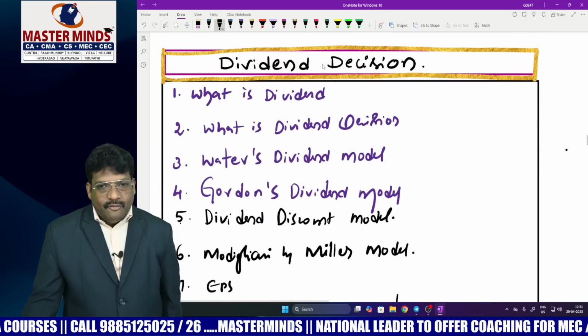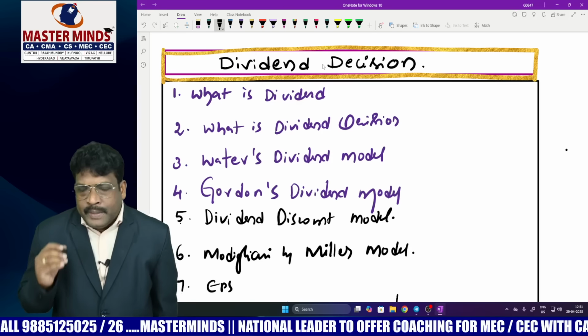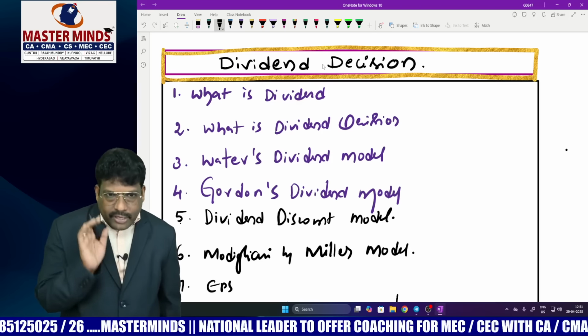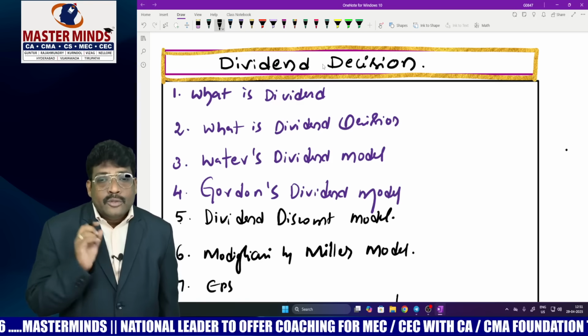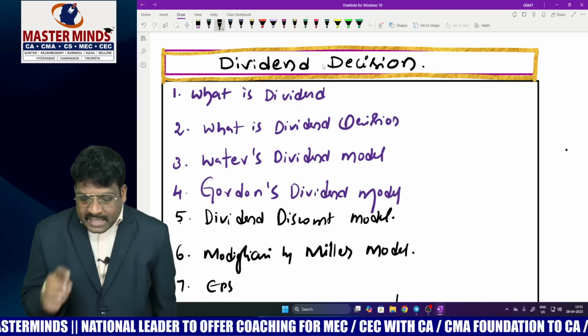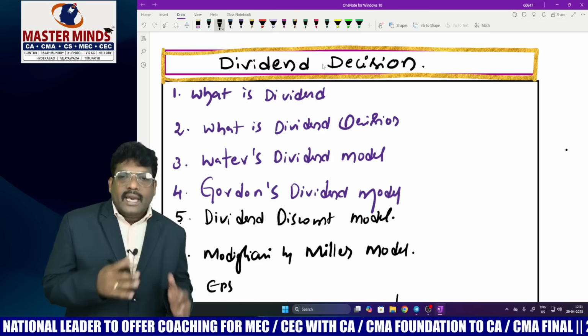Okay, dear students, coming to dividend decision. Financial management decisions are classified into three, right? We know that one is financing, one is dividend, another one is investment. So dividend decision is very important. Whenever the company makes a profit, the company thinks about what to do with this earned profit. Should we retain or should we declare?